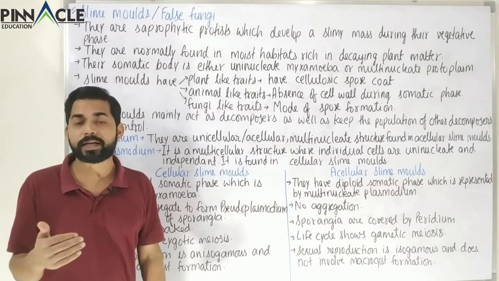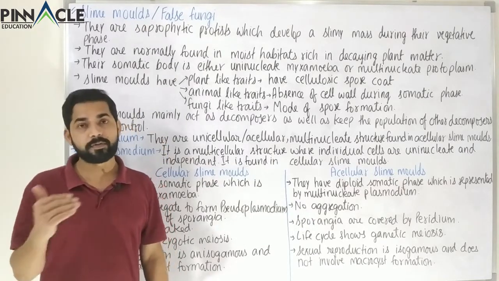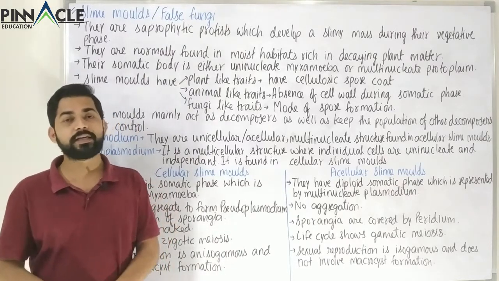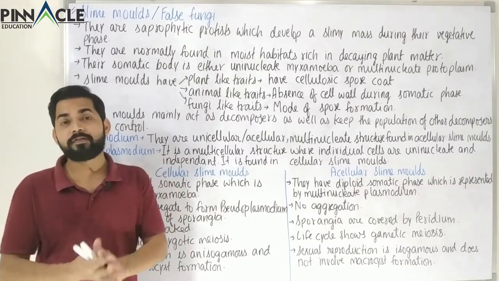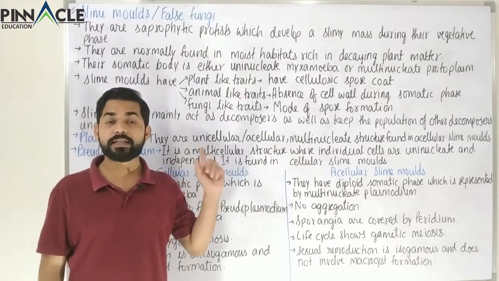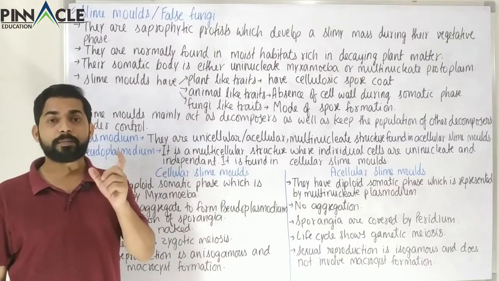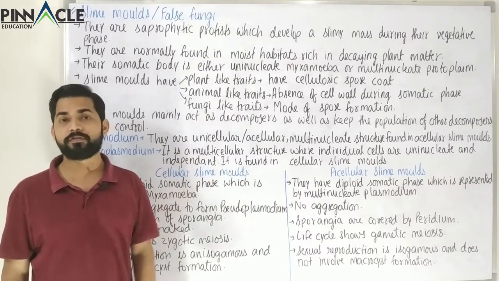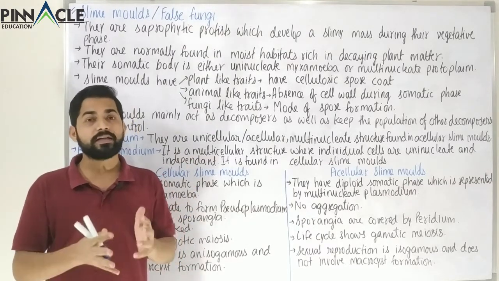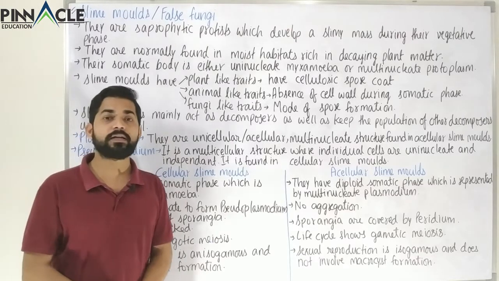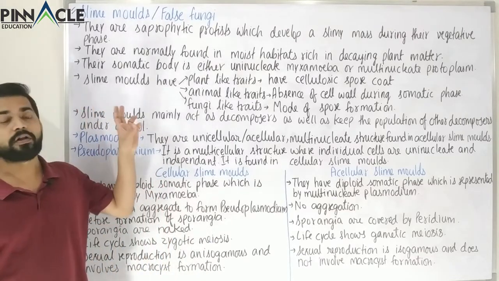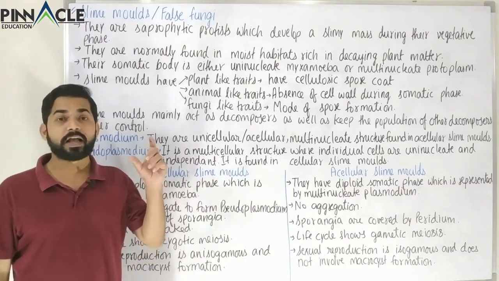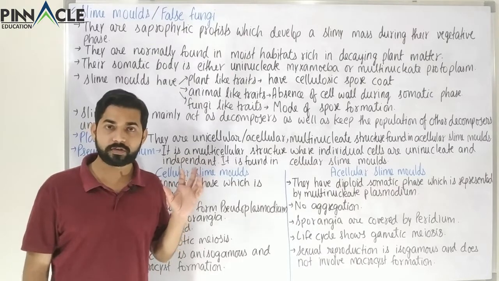So it gives an impression that it is very much related to the fungi kingdom. So it's obvious that fungi is related to it, and it may be that fungi might have originated from this category, but normally the protozoans of the Protista are more related to this group as compared to the fungi, and we will study that in a bit more detail in the chapter on evolution. So this is the false fungi or the slime molds, and the reason behind its name is the slimy layer on the exterior surface of these organisms.